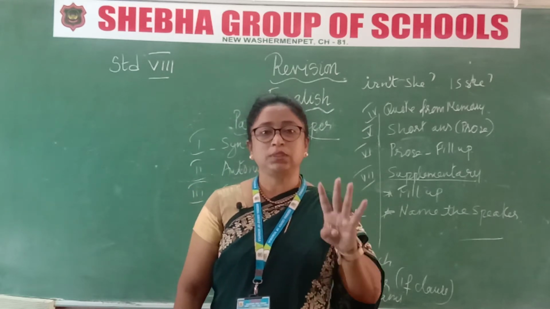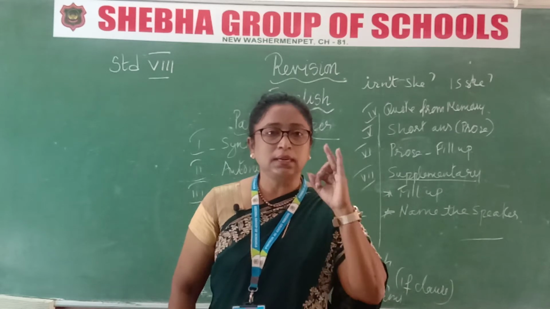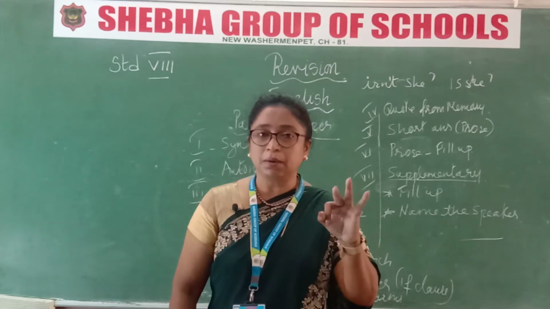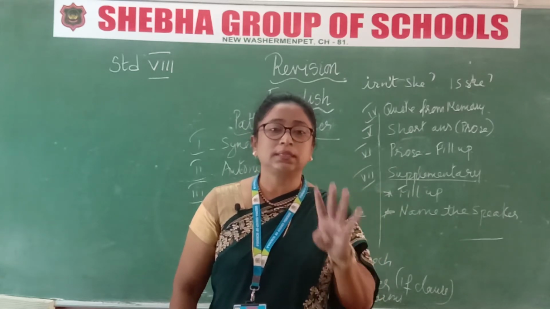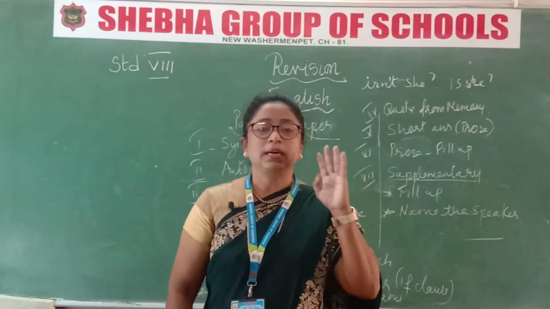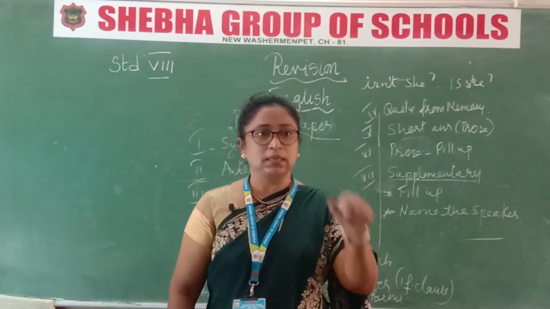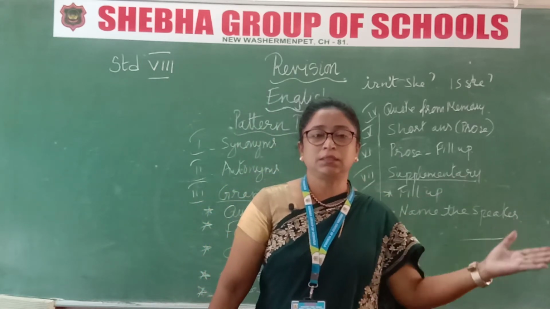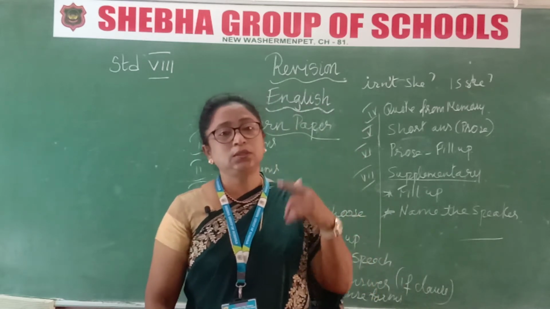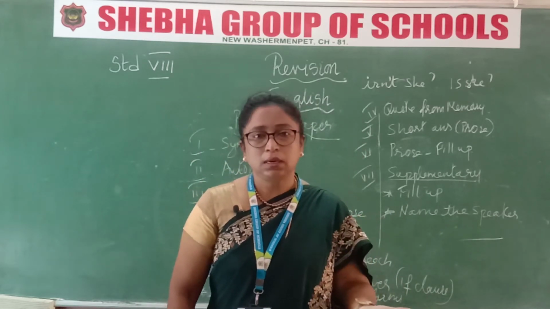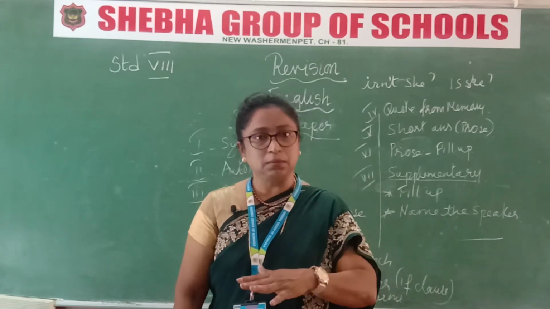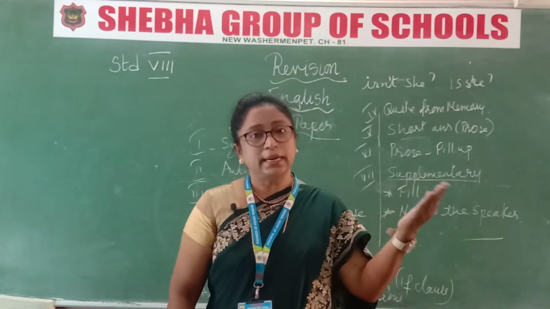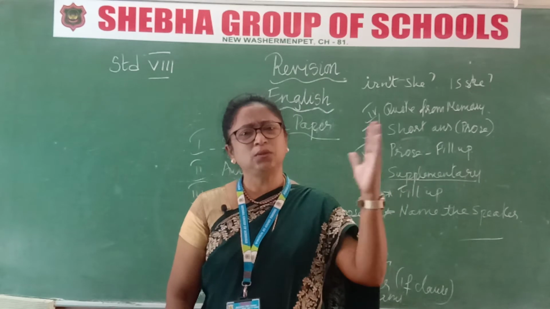Direct speech comes in four types of sentence. One is the statement sentence, then interrogative, yes or no, and interrogative with a question word, then we have the imperative sentence, imperative command and imperative request, and the last one is the exclamatory sentence. So there are four types of sentence. In an exclamatory sentence, the punctuation mark is the exclamation mark, and a question of course is interrogative, so it is a question mark. Imperative and statement just take a full stop. You are going to change it to indirect speech, so you don't have to bother about the punctuation marks, because when changing from indirect to direct you have to apply all the punctuation. Now you're just going to write from direct to indirect speech.